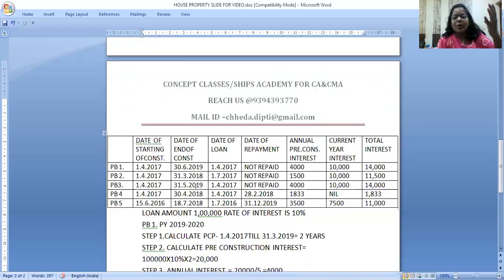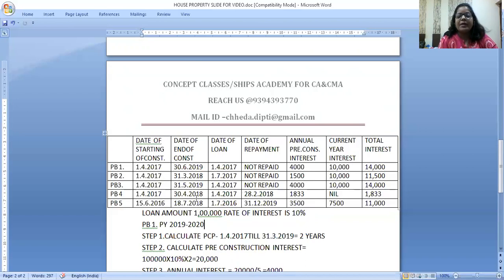Now, the usual doubt with the students, I'm saying in the third example, ma'am, the construction is over on 31st of May. So what about April and May? The year in which construction is over, irrespective of the date, like 1st April 19 to 31st March 20, this whole year's interest is deductible in the current year. And this is pre-construction. Put together, this is the total interest. Clear to all of you?